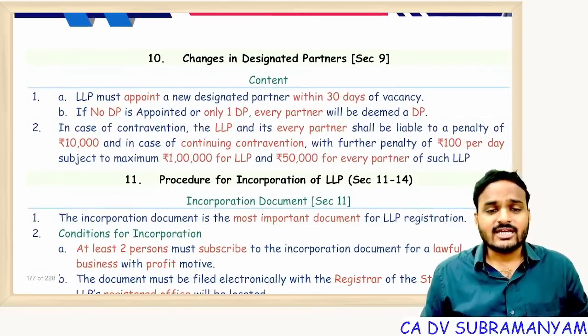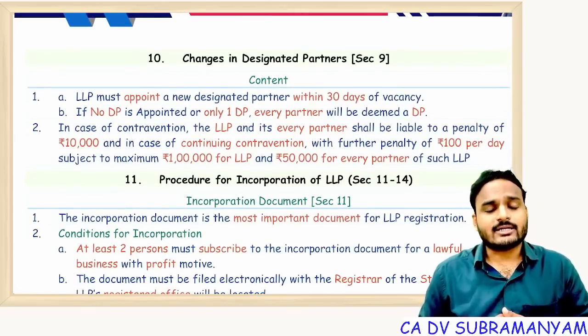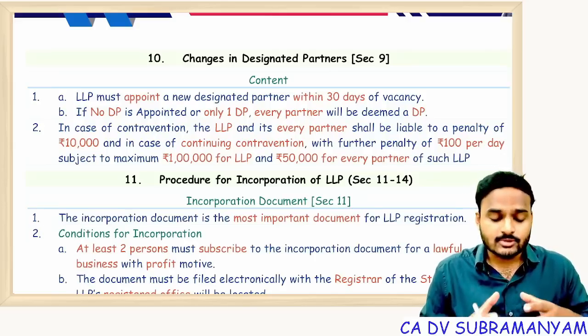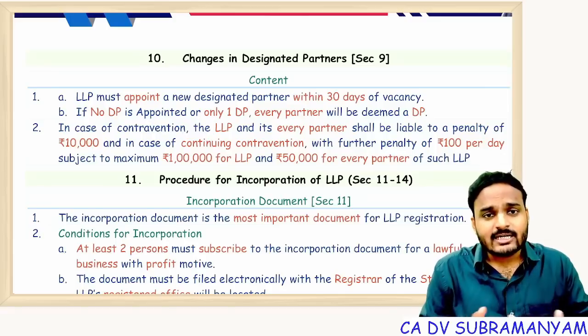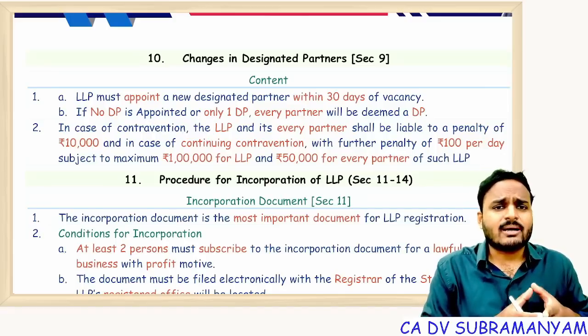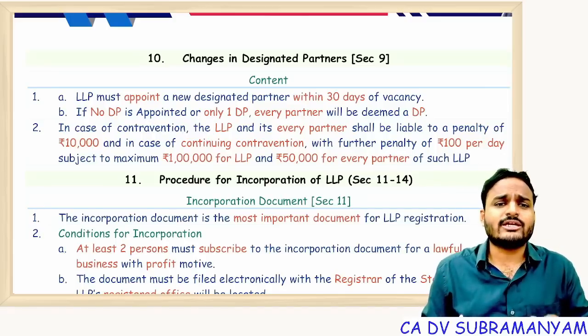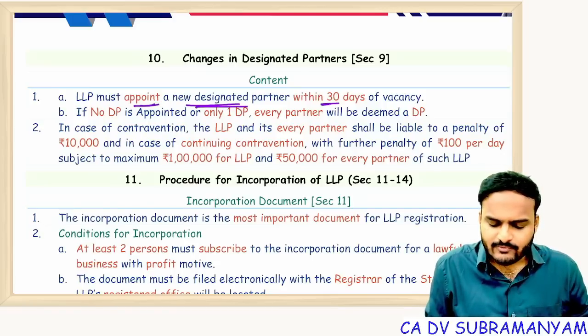Next one, changes in designated partners. Of course, a new partner can be admitted as a designated partner. A new person can become a partner, we can appoint new designated partners, or old designated partners may retire. But whatever changes happen, the changes shall be communicated to ROC. LLP must appoint a new designated partner within 30 days of vacancy.